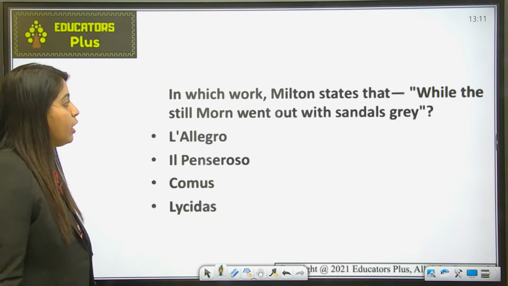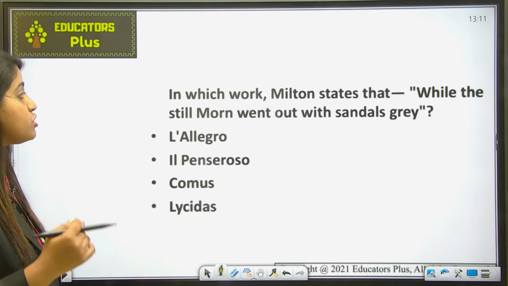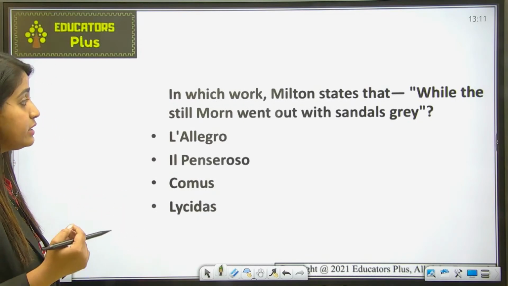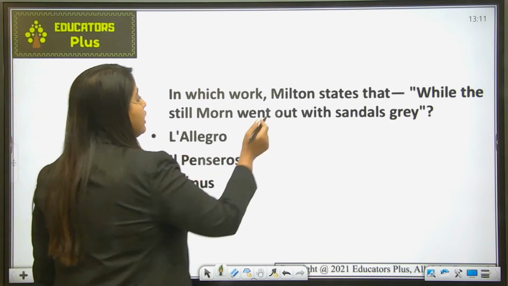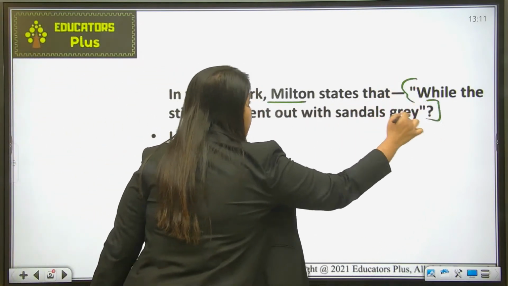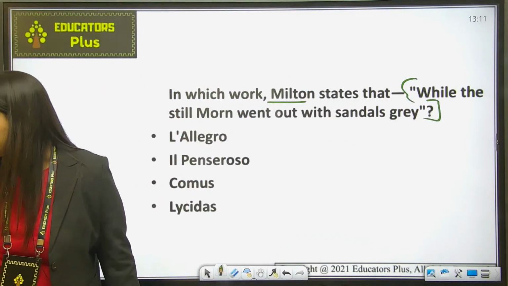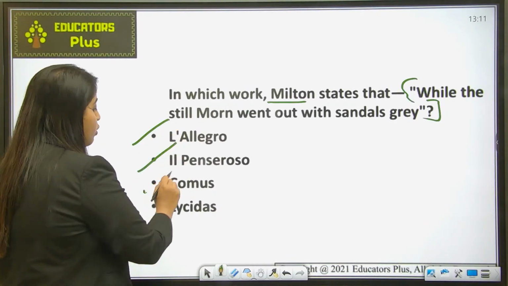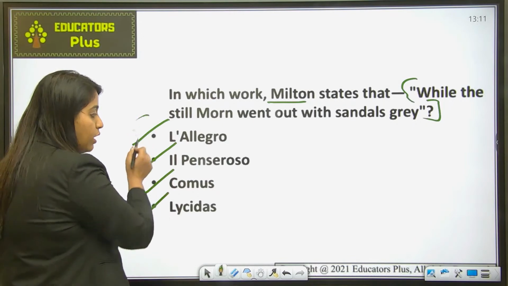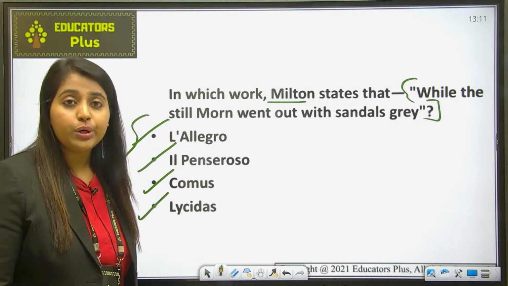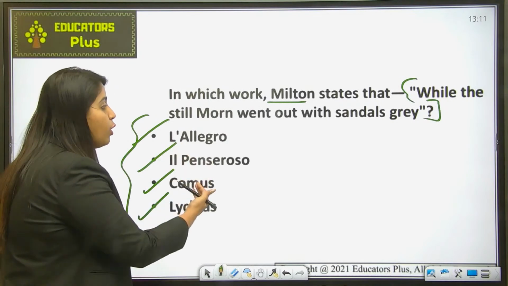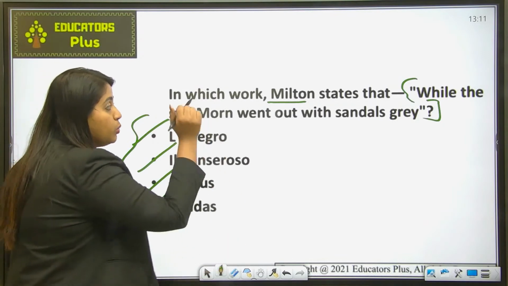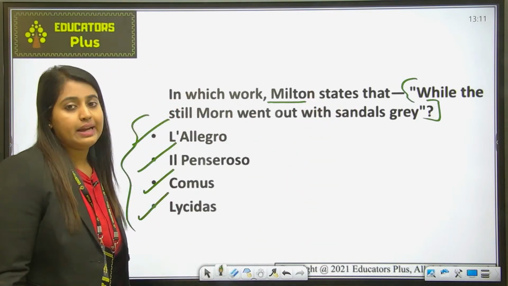Let's move ahead. The next question is: in which work does Milton state that "the still morn went out with sandals grey"? In which work did Milton make this statement? You have to tell me in the chat box. Is it L'Allegro, Il Penseroso, Comus or Lycidas? All of these are works of Milton, and they're very important from the examination point of view. So you should know what has been talked about in these works. But now you have to tell me in which work Milton stated that.